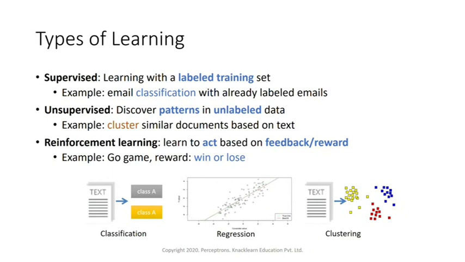One example is clustering similar documents based on text. Suppose you want to cluster documents. To take a real-time example, look at KYC data. KYC means Know Your Customer, that is ID verification data. When you see KYC data, there are so many types of documents. We have the Aadhaar card in India, we have the driving license, we have the PAN card. These are all KYC documents.